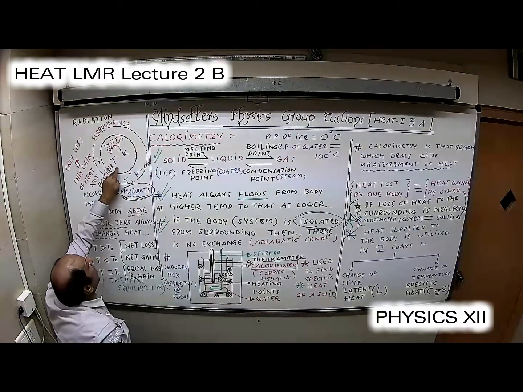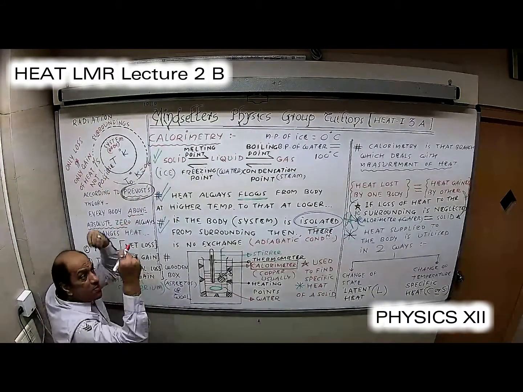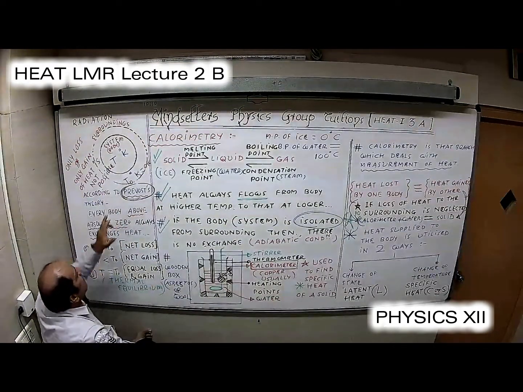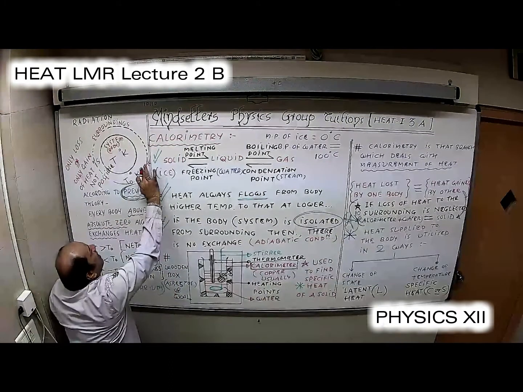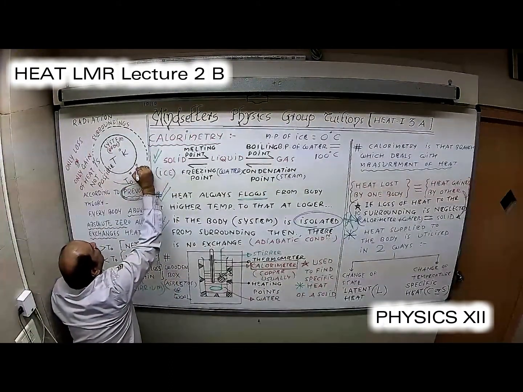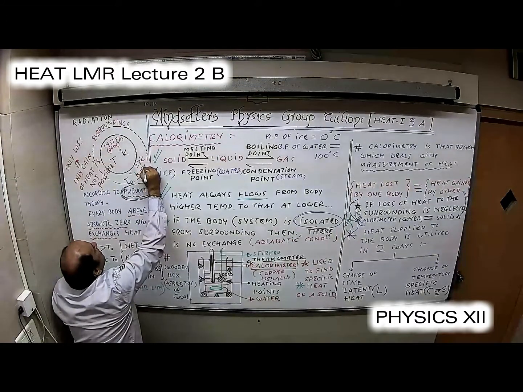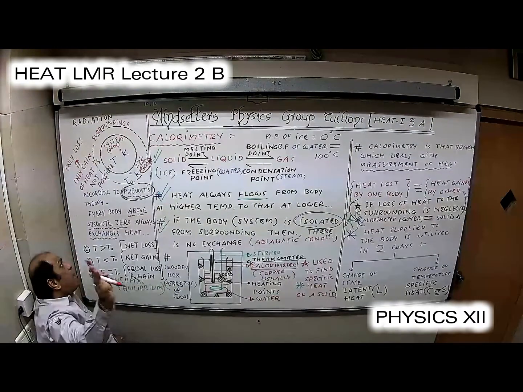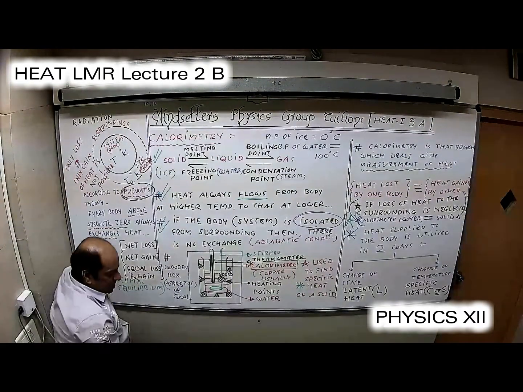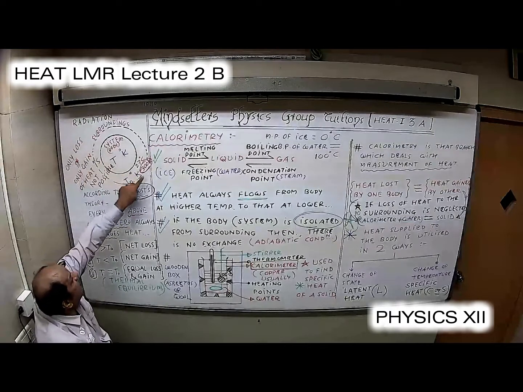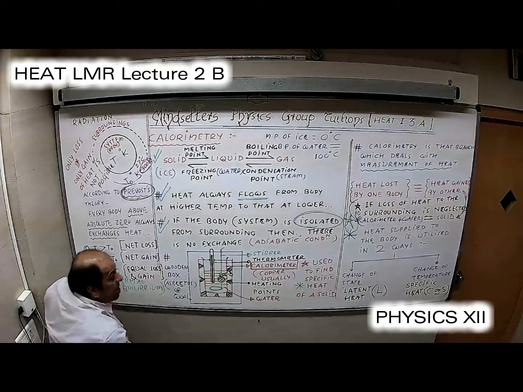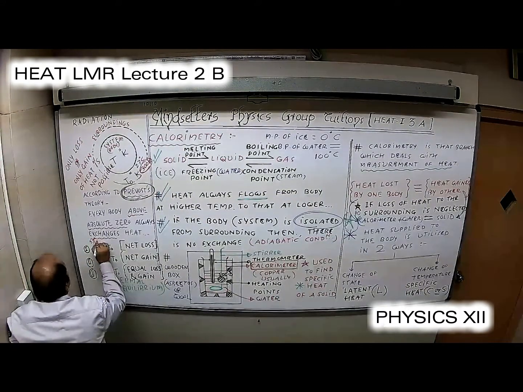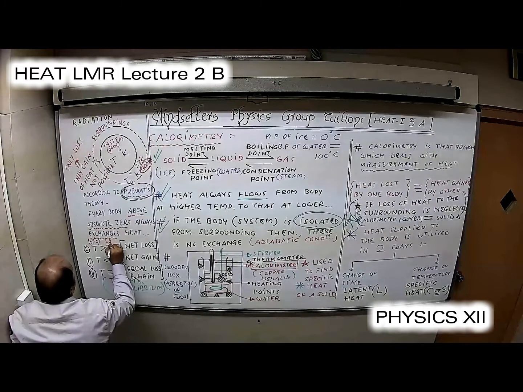Everybody is, by default, above absolute 0, right? Now there are three possibilities. Suppose I take room temperature, temporarily, let us say 27 degree Celsius or 300 Kelvin. Now I have three possibilities. The temperature of the body is greater than the temperature of the surrounding. Suppose the temperature of the body is 57 degree Celsius and the temperature of the surrounding is 27 degree Celsius.